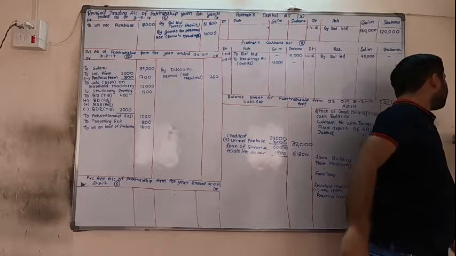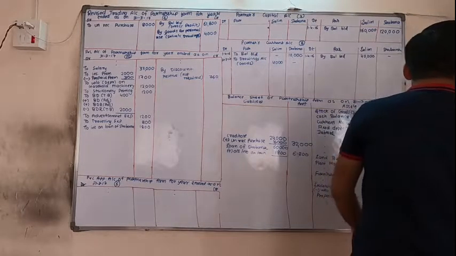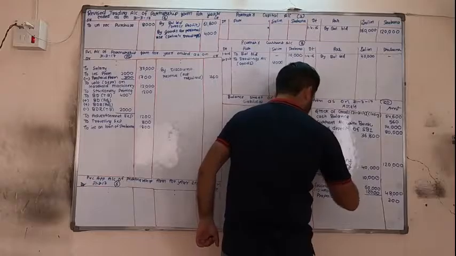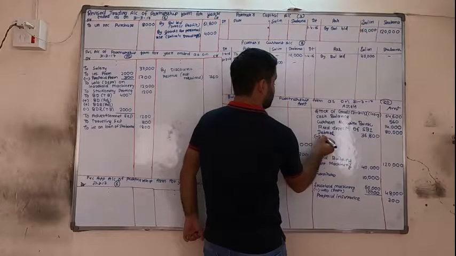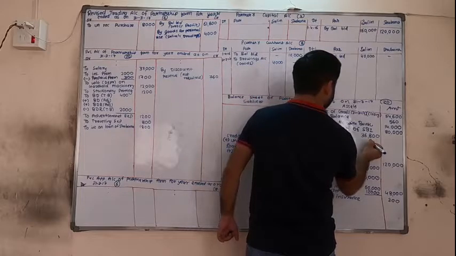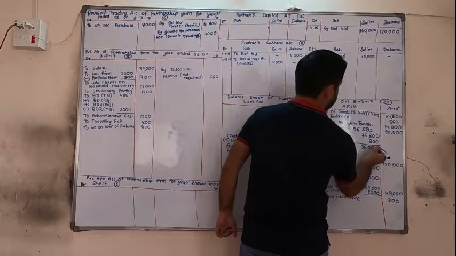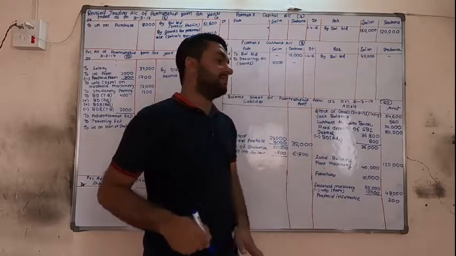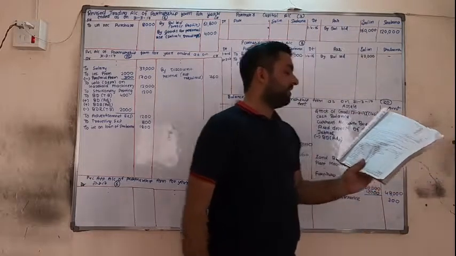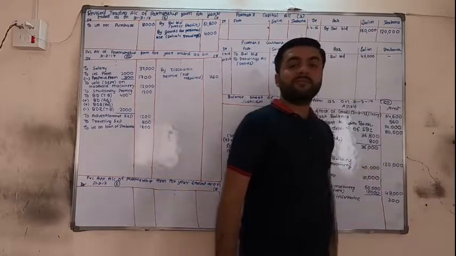Next, from debtors 800 is not recoverable and 5% BDR is required. Okay, so minus bad debts adjustment 800. So in the inner column 36,000. See in adjustment number 4 what they are writing. From debtors 800 is not recoverable. So not recoverable means bad debts only.